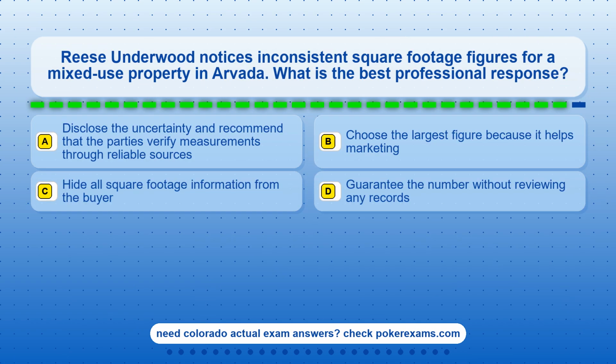Question 25. Reese Underwood notices inconsistent square footage figures for a mixed-use property in Arvada. What is the best professional response? Option A, disclose the uncertainty and recommend that the parties verify measurements through reliable sources. Option B, choose the largest figure because it helps marketing. Option C, hide all square footage information from the buyer. Option D, guarantee the number without reviewing any records.